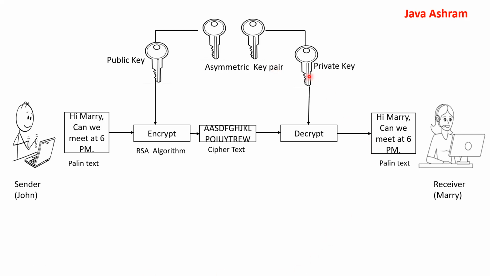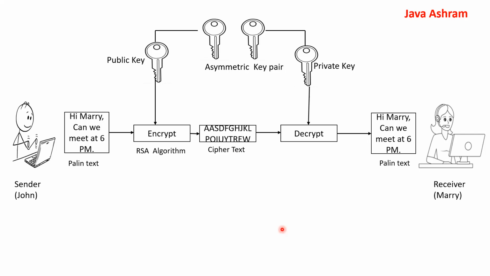And see, the private key is with Mary. This cannot be hacked. The public key, yes, we have broadcast it. Let them see it, but they cannot amend that message. Once they send this file, the ciphertext, if this file is amended, and Mary applies the private key, then it will not understand it. Once the public key's algorithm was applied, she will try to read it using the private key, but things will not match. So it will give an error. So there is a very, very small chance of hacking.